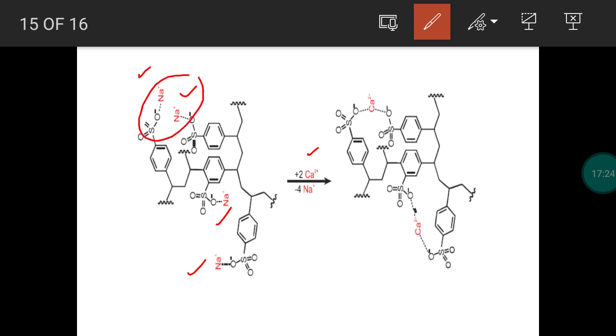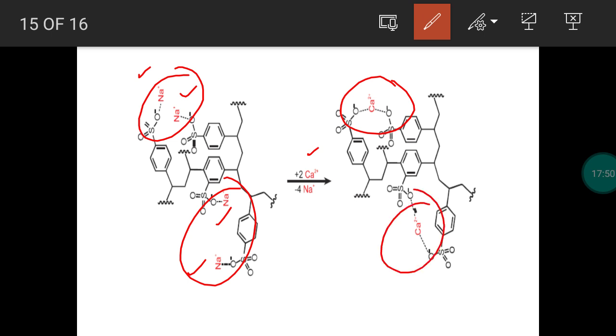So you can check 2 sodium ions here are replaced by 1 calcium 2+ ion. Calcium ion is bivalent in nature, its valence is 2. So in the organic resin, 2 Na+ ions are replaced by 1 calcium ion. So ion exchange takes place between the resin and the hard water. So the method is called ion exchange method.